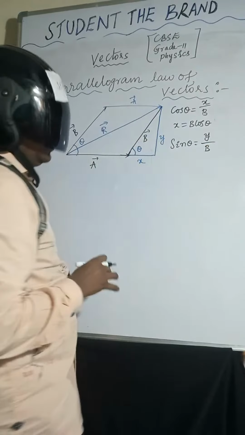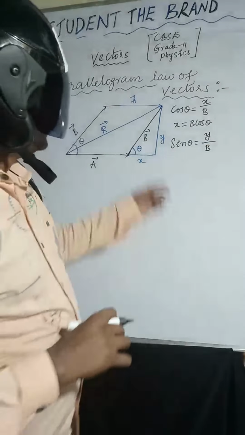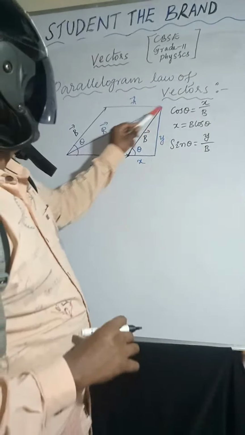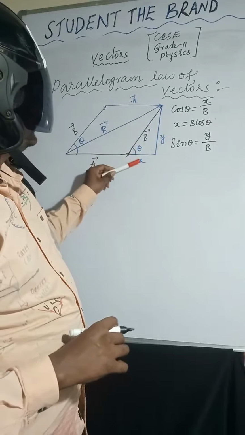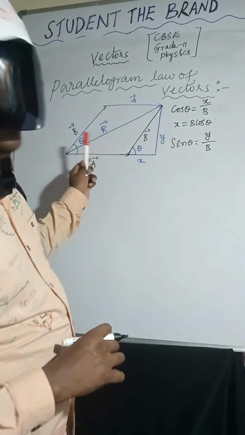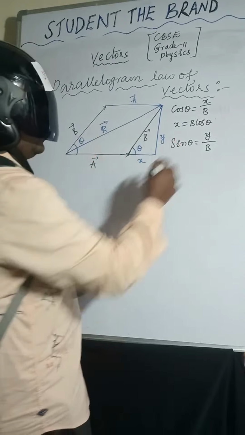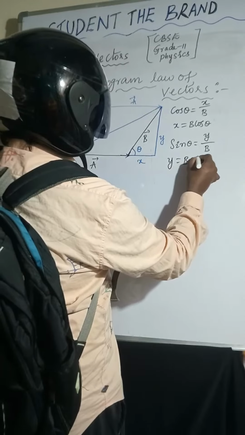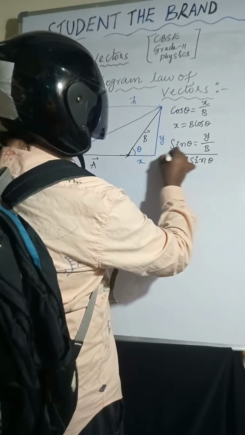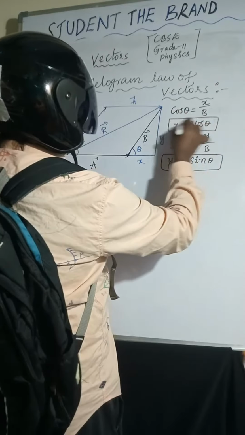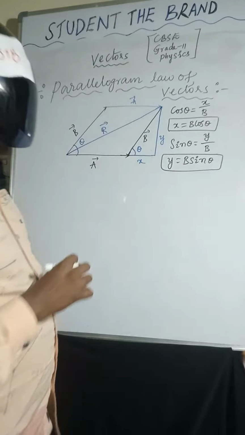We are taking only magnitude. So y equals b sin theta. So x equals b cos theta, and y equals b sin theta.